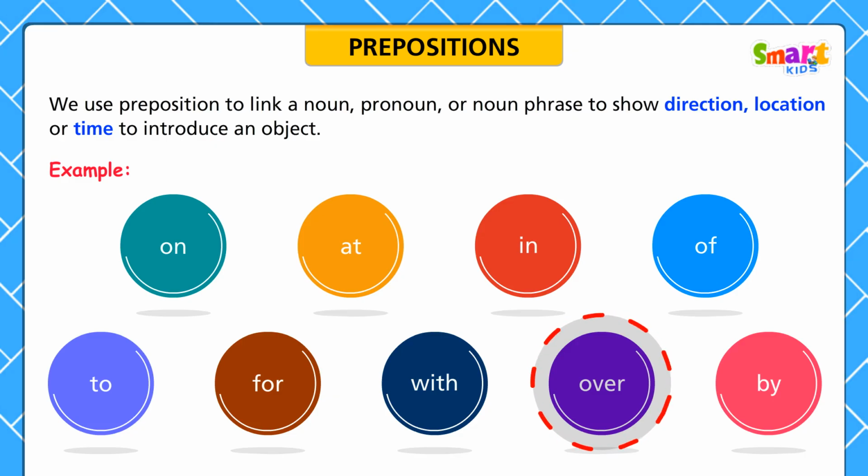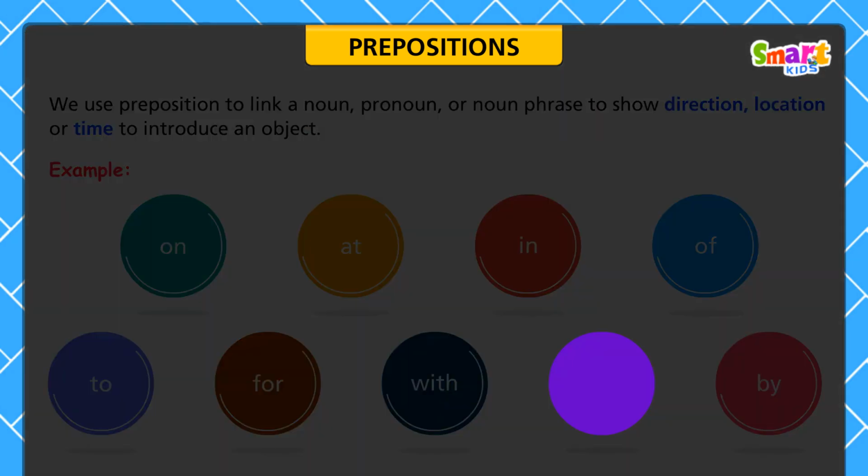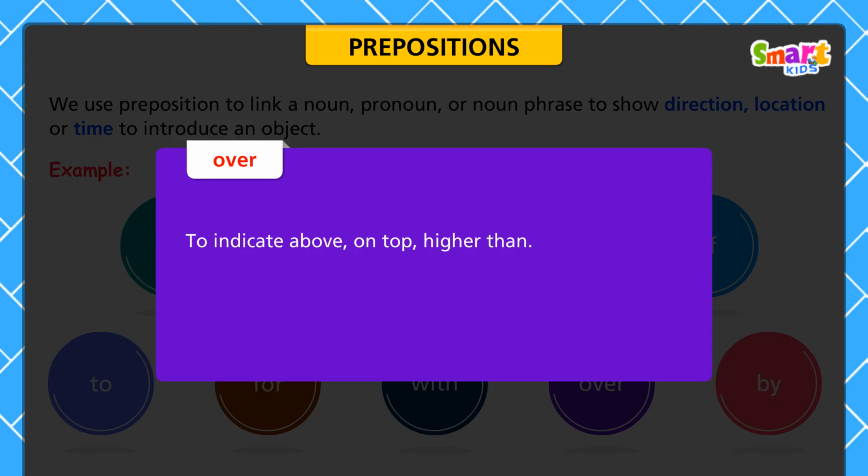We use the preposition over to indicate above, on top, higher than. For example, there will be clouds over most of the country.